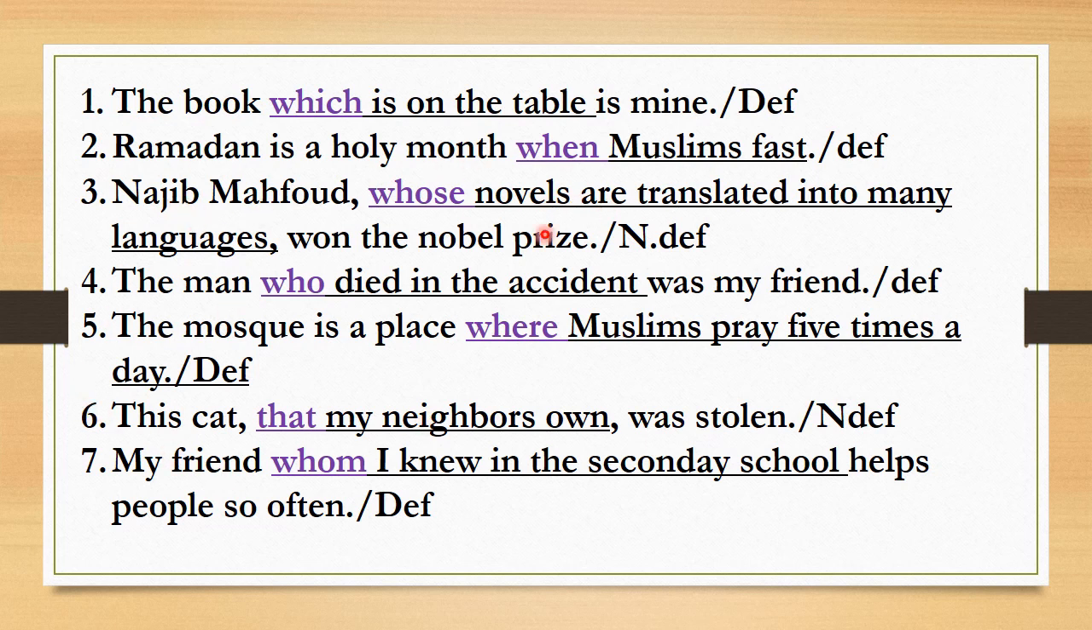Here Najib Mahfouz won the Nobel Prize. It's correct. So here you add some information: whose novels are translated into many languages. Here it's just extra information. It's not necessary for the meaning. So we put it between commas. Here, the man who died in the accident was my friend. If you say the man was my friend, which man are you speaking about? The man who died in the accident was my friend. And the others, as you see them, are done.